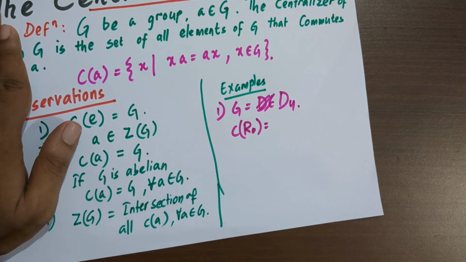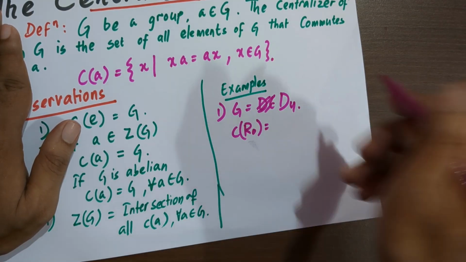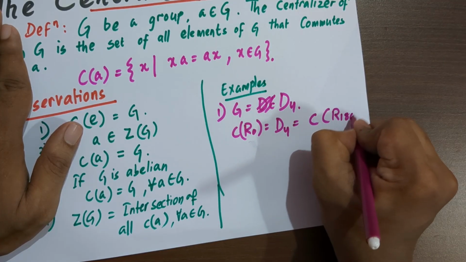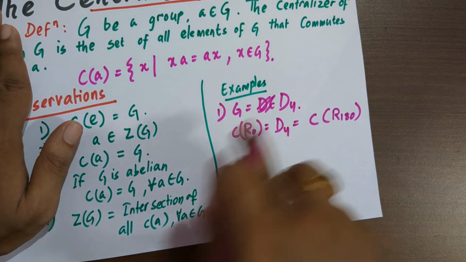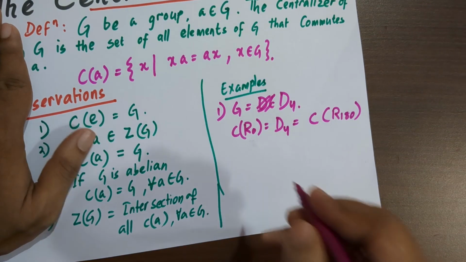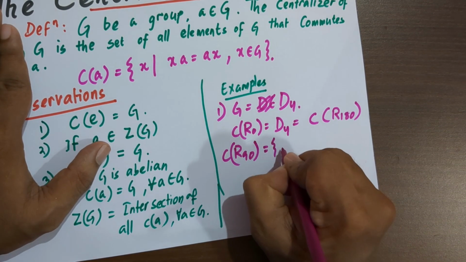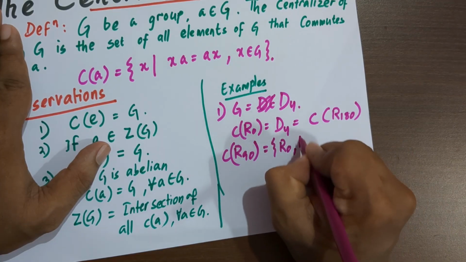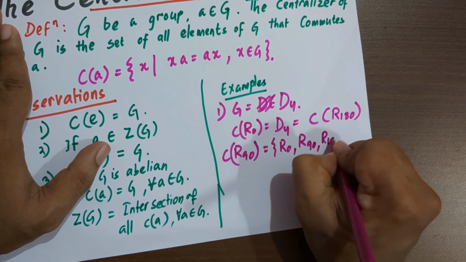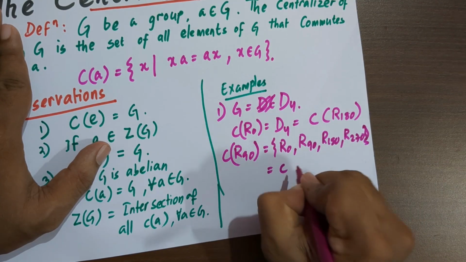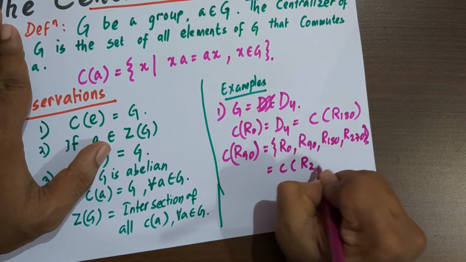C(R0) is the whole group, because R0 is identity, and this is also the same as C(R180), because R180 lies in the center of D4. C(R90) is the collection of all rotations, R0, R90, R180, R270, and this is the same as C(R270).